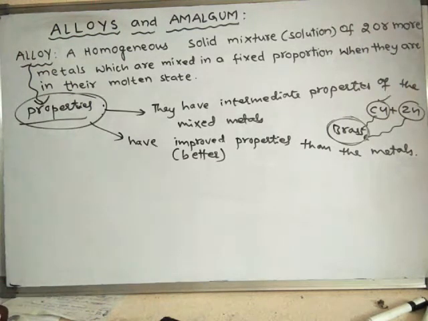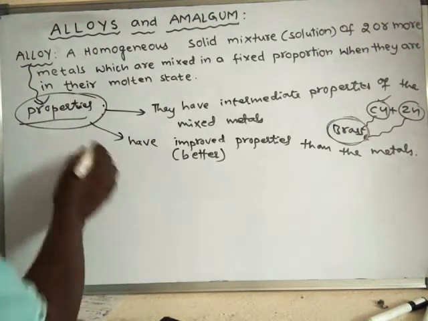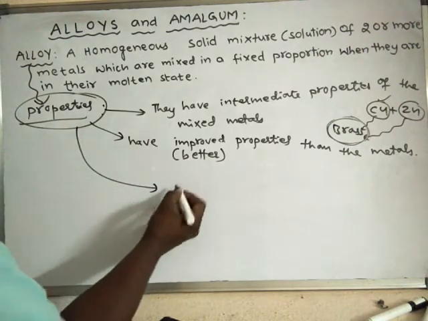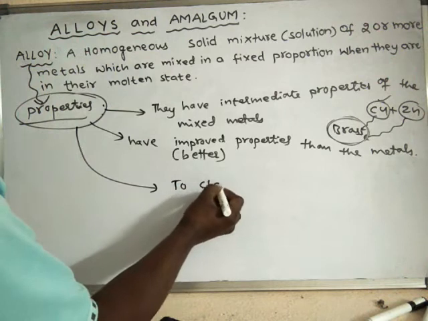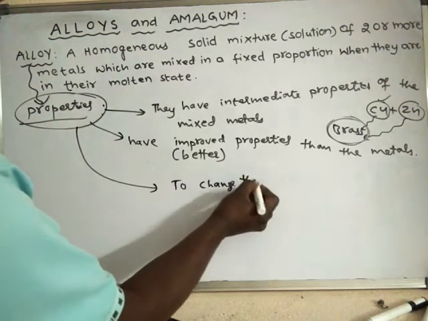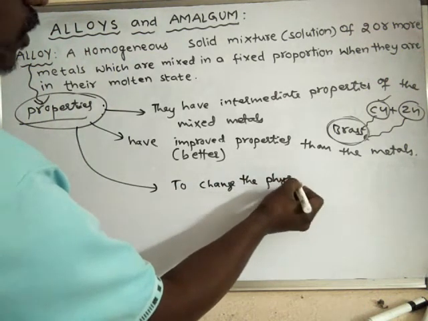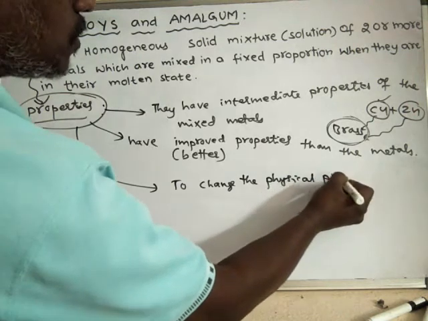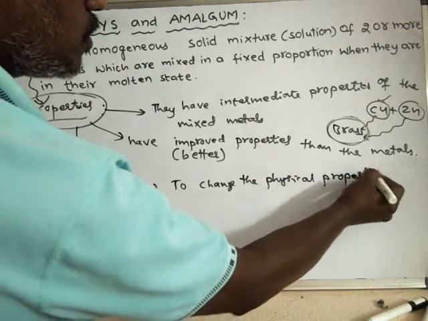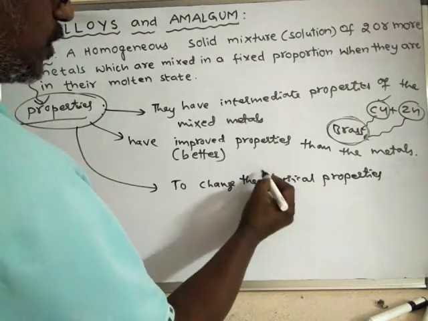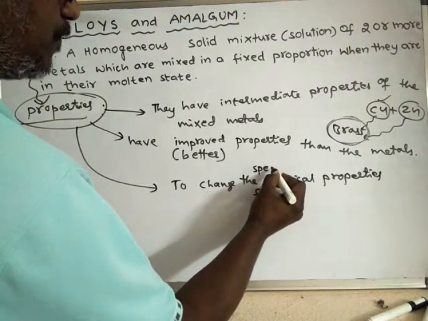Then why should we make alloys? Alloys are made to change the physical properties of the constituent metals to achieve some specific properties.